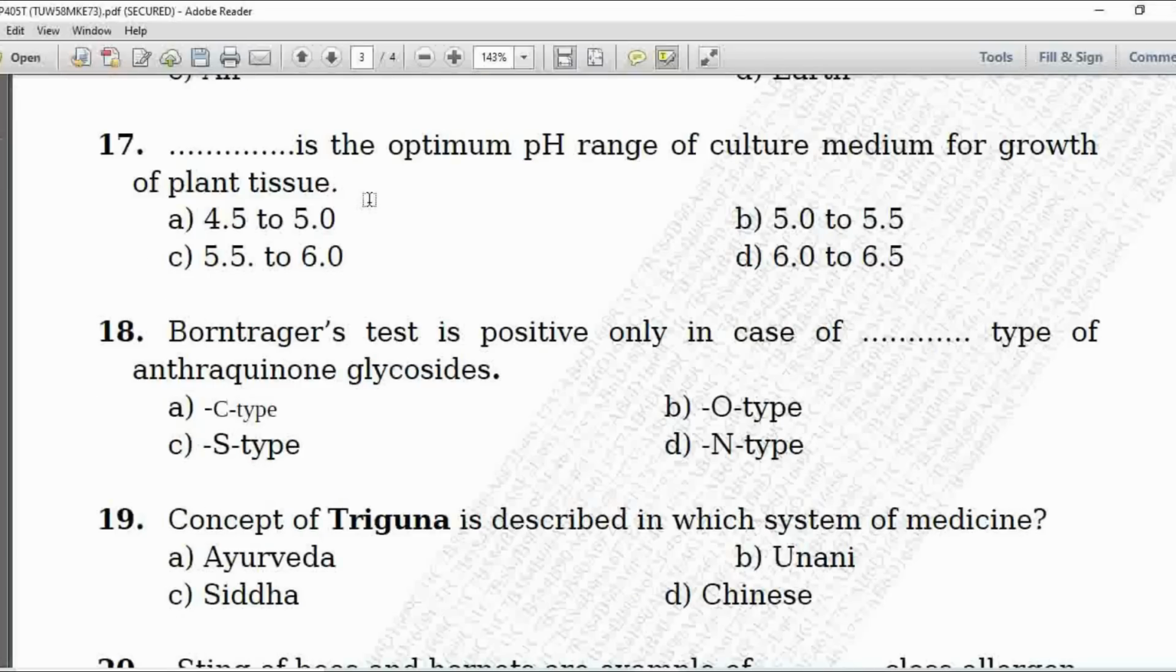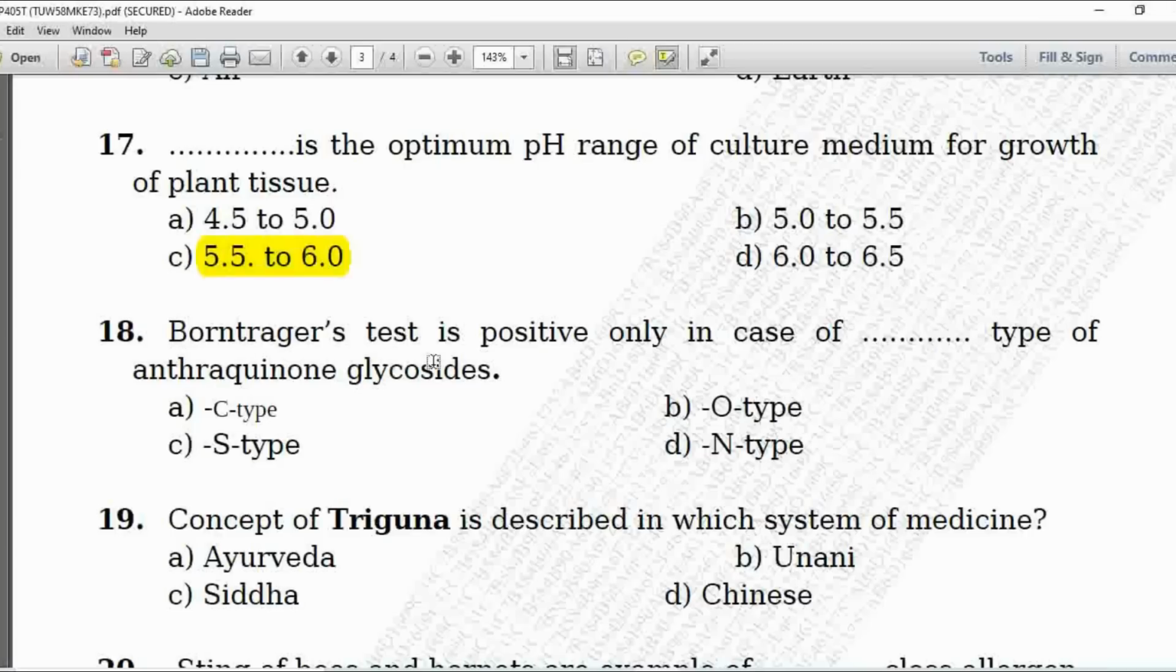Next 17 MCQ, dash dash is the optimum pH range of culture medium for growth of plant tissue. Option A is 4.5 to 5, B is 5 to 5.5, C is 5.5 to 6 and D is 6 to 6.5. Here the optimum pH range for culture medium for the growth of plant tissue is option number C, that is 5.5 to 6.